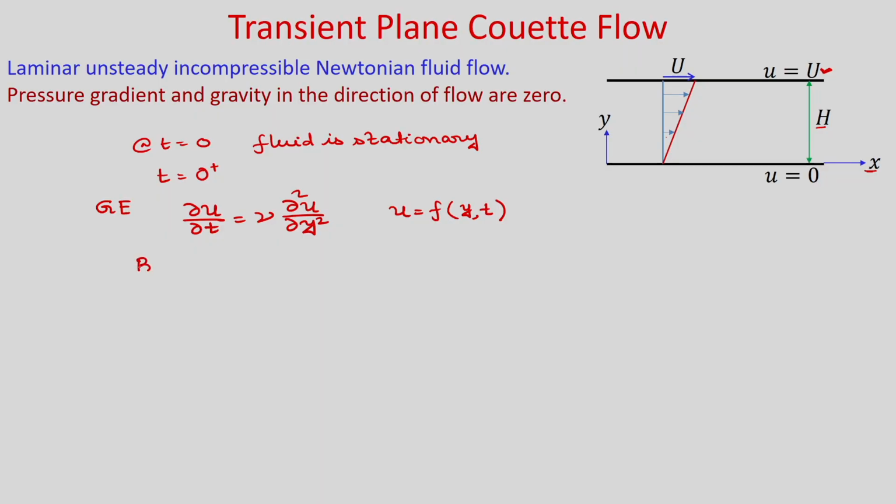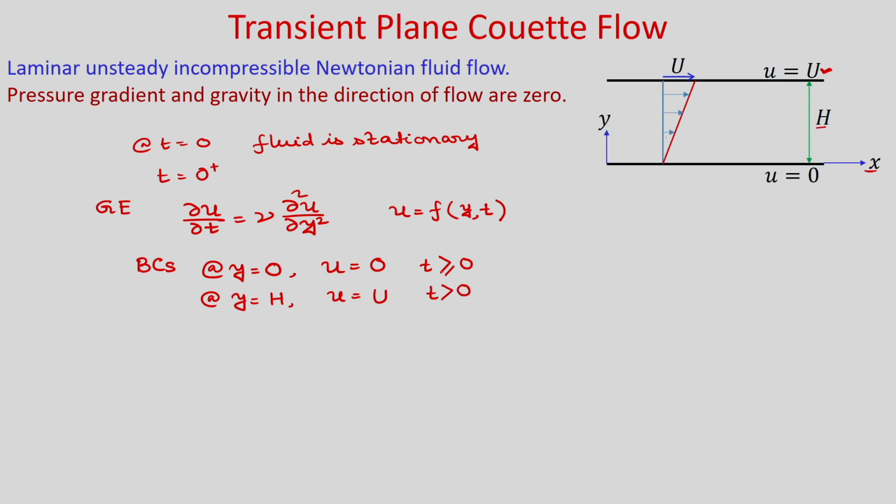So, first let us see the boundary conditions. So, boundary conditions are: at y is equal to 0, which is your bottom plate, it is stationary, u is equal to 0, for t greater than or equal to 0, and upper plate at y is equal to h, it is moving with a constant velocity u, for t greater than 0.